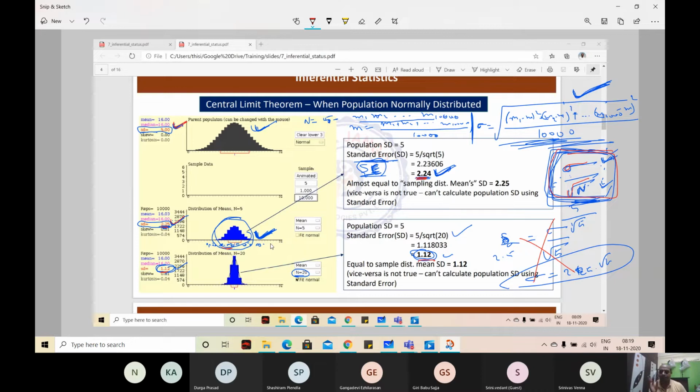When you take small samples, the mean you get may be a little distorted. When you take a bigger sample, your mean will not be that distorted.